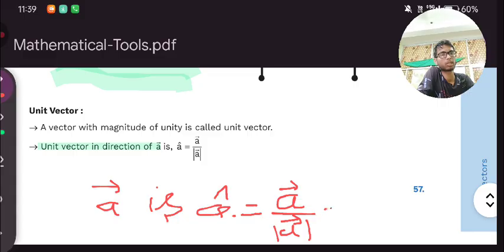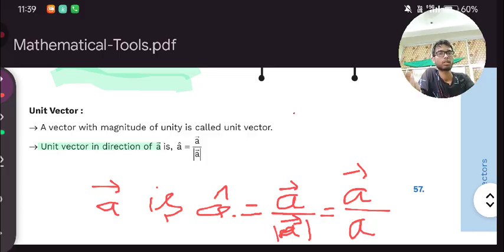Clear? It can also be written as a vector, and this is equal to A, because here we applied magnitude, so it will remove this arrow. Always remember, whenever magnitude is applied, if a number has a negative sign, that sign will be converted by magnitude into positive, and positive will stay positive.